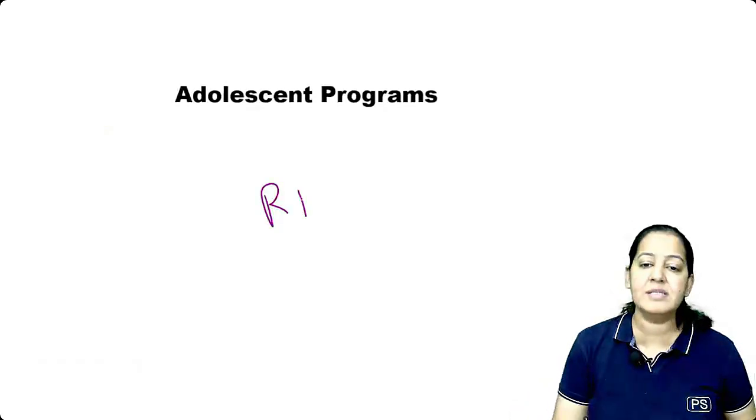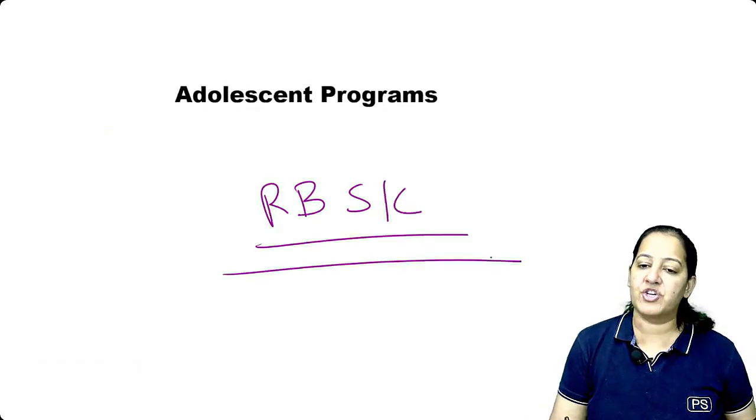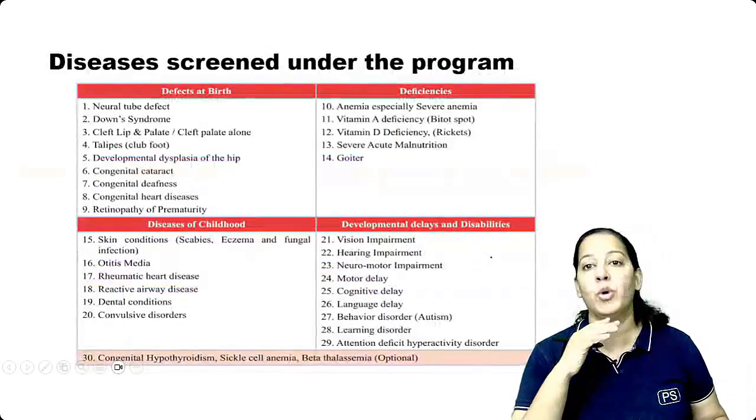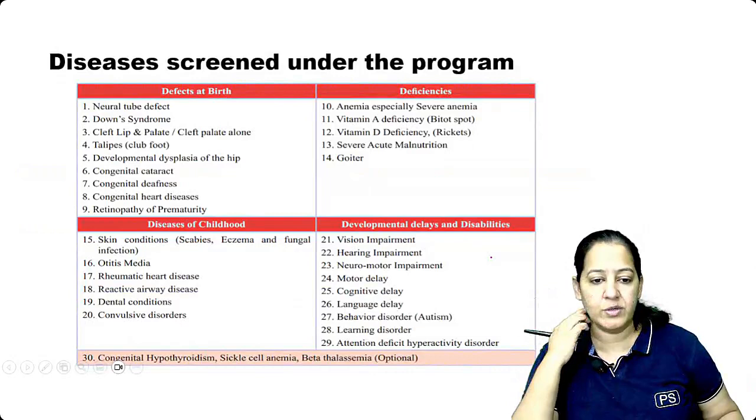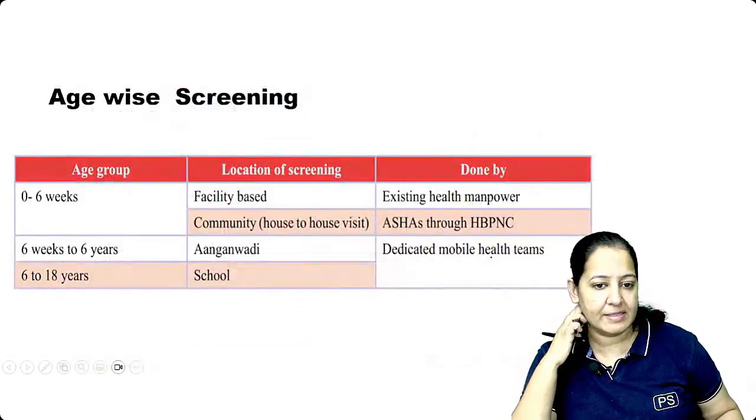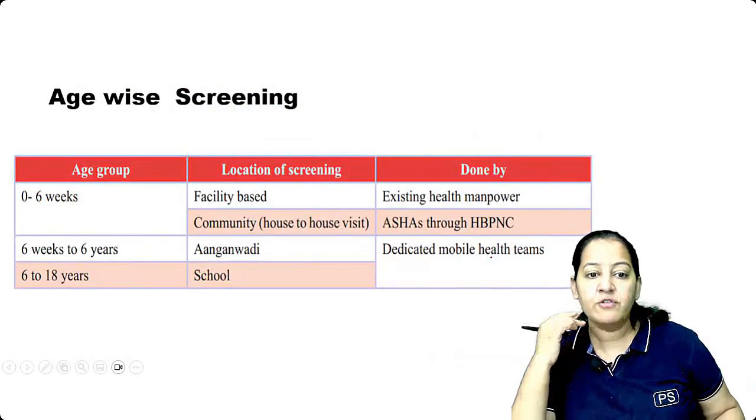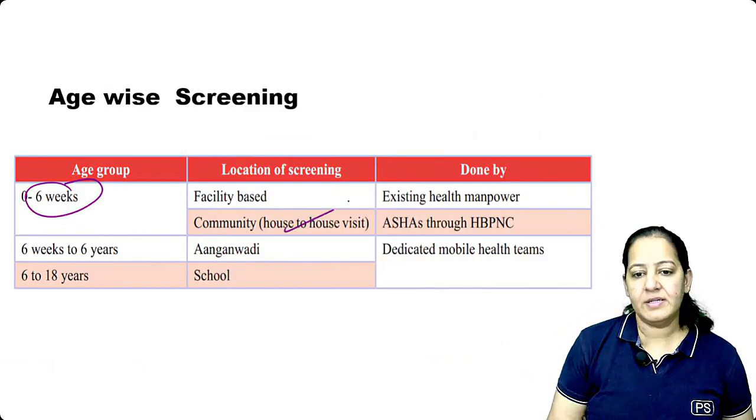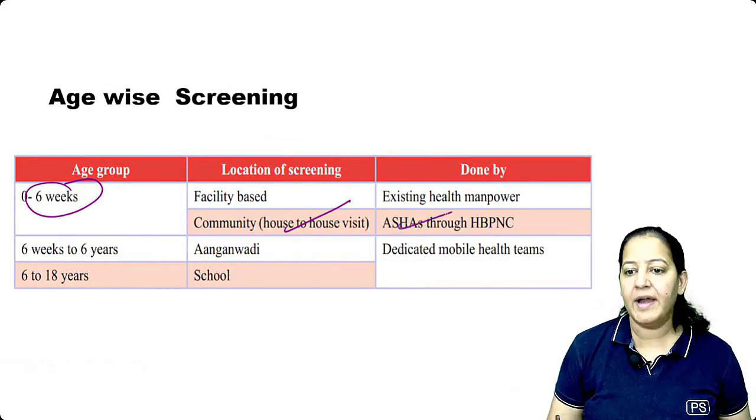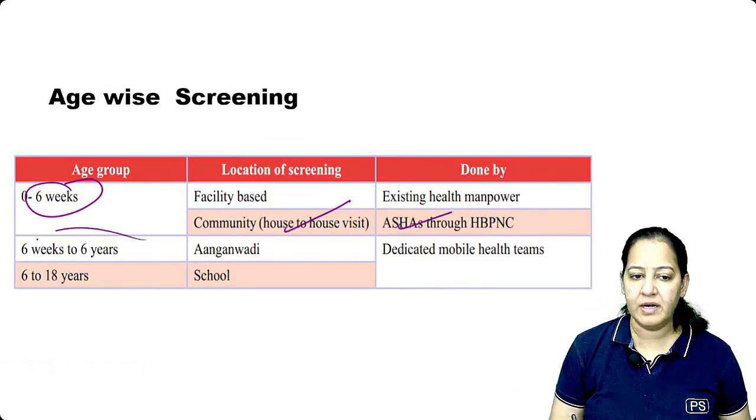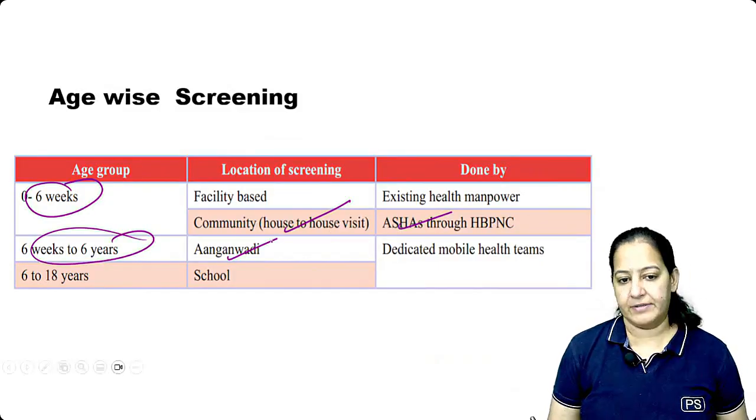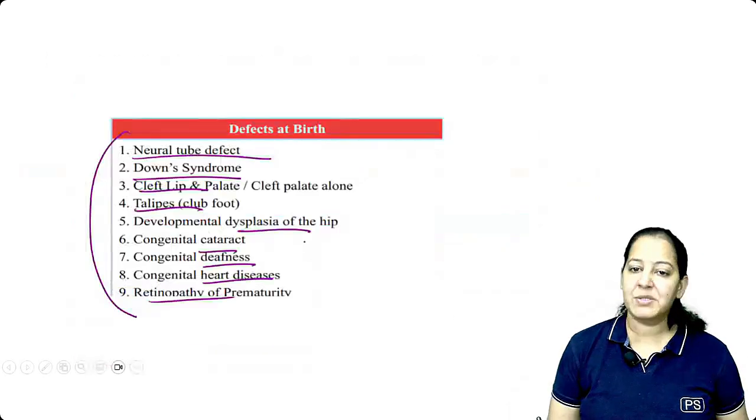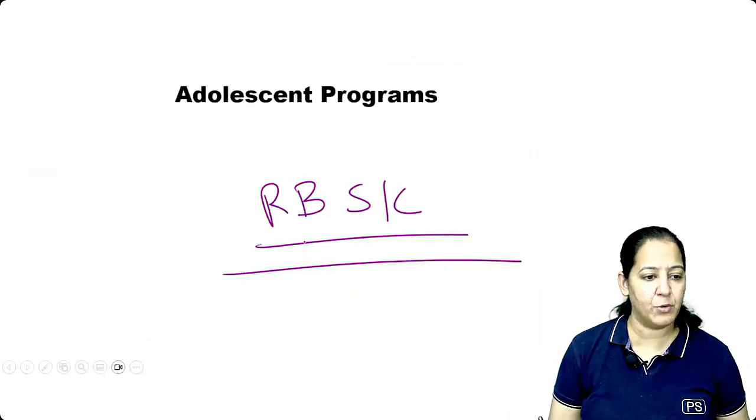It is Rashtriya Bal Suraksha Karyakram, RBSK. Screening is done at multiple levels. Screening is done in the school. These are the 32 diseases in front of you. Got it? So where is the screening done? 0 to 6 weeks, it is done house to house by ASHA. 6 weeks to 6 years, it is done by Anganwadi worker. And 6 to 18 years, it is done in the school. So screening is done and free treatment is provided to them.